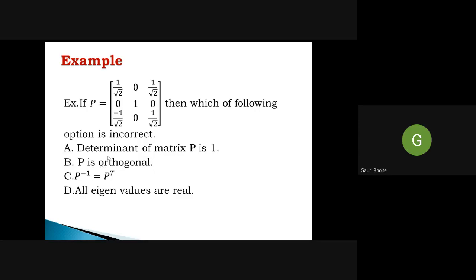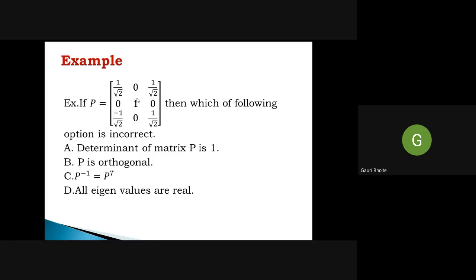So both of them are either correct for this matrix or incorrect. But one of the options is incorrect. So definitely B and C are correct options. Now we have to check only A and D. So just to check whether A option is correct or not, because B and C already have the same meaning. So both cannot be incorrect. We have to find out only one incorrect option, right? So both are not incorrect.